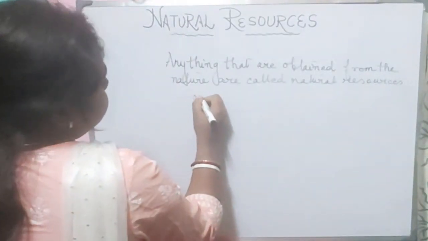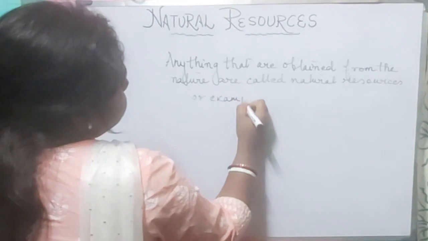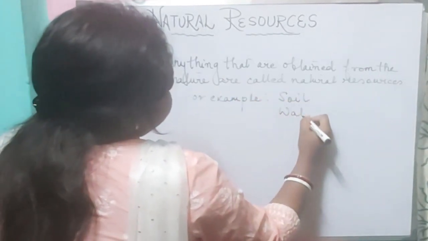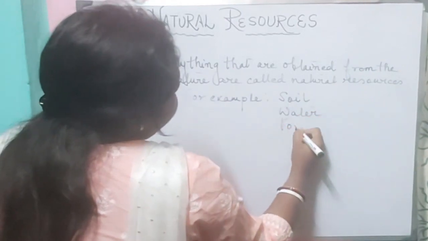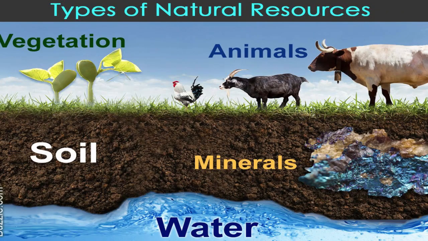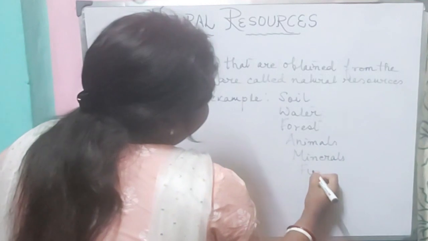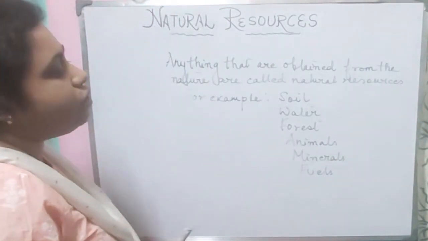For example, soil, water, forest, animals, minerals, fuels, all these are natural resources.